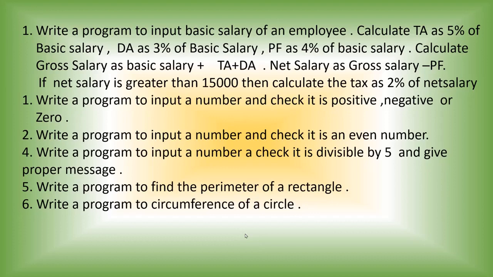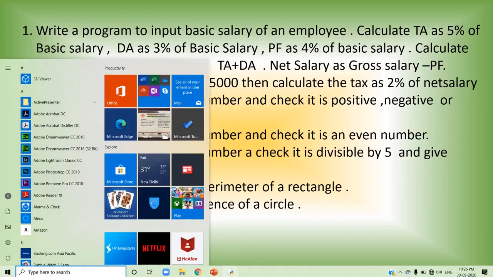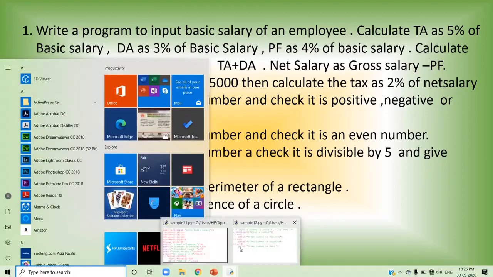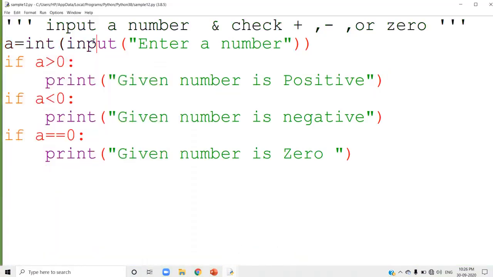Is it correct? Is it right? One more time I will say. An even number must be divisible by 2. If it is divisible by 2, the remainder after dividing the number by 2 will be 0. The number you are dividing by 2, take its remainder. If the remainder is 0, then it is an even number. Then we can do it. See, I am going to do the same program here.